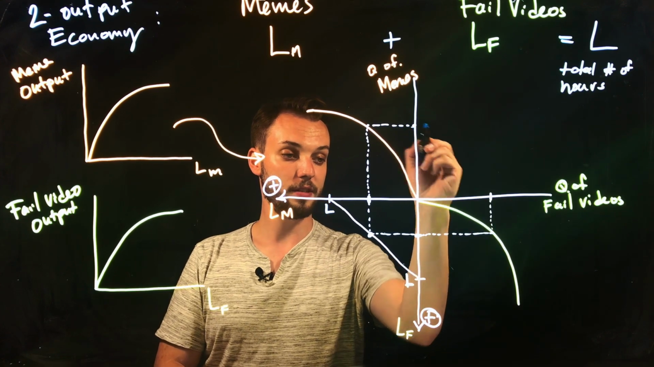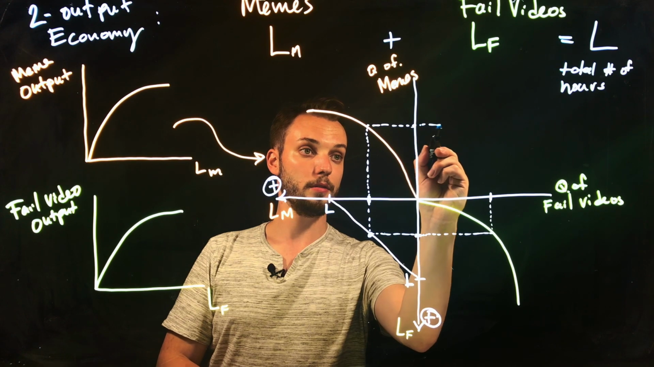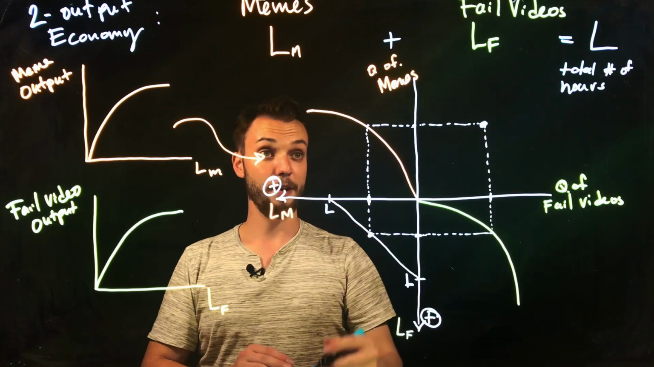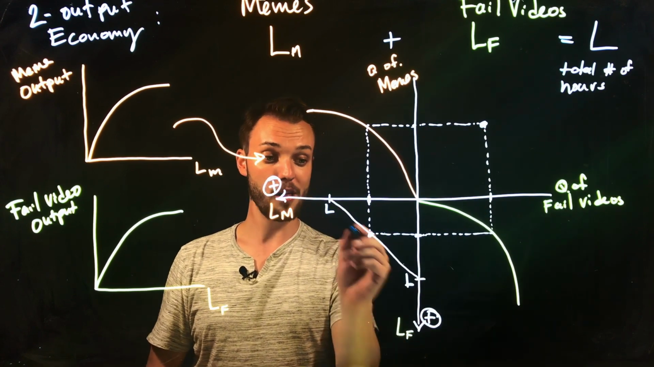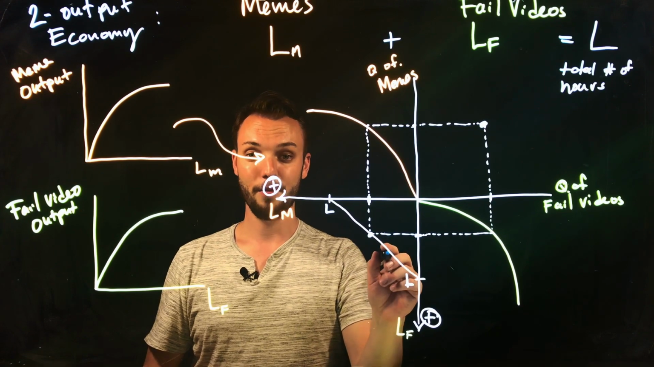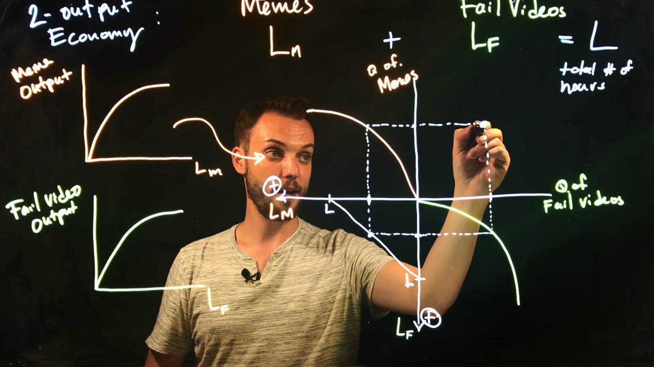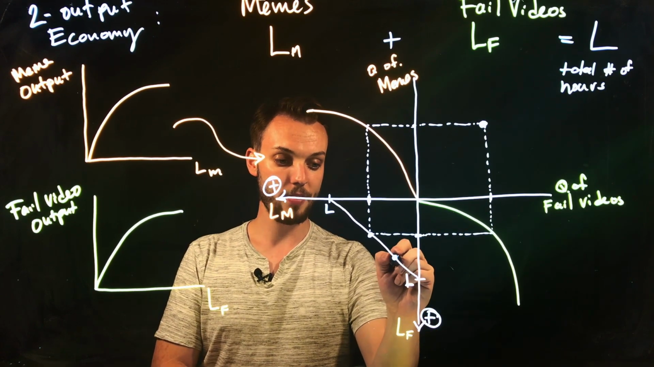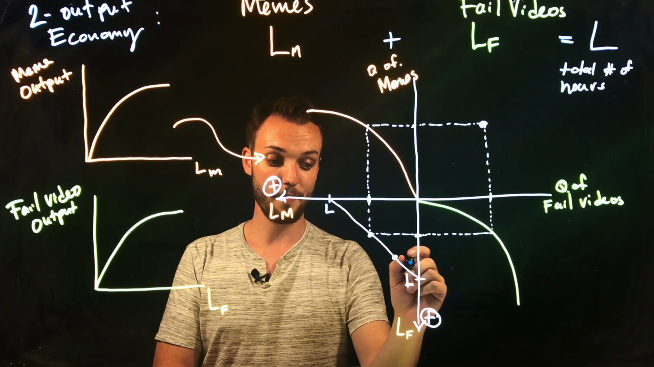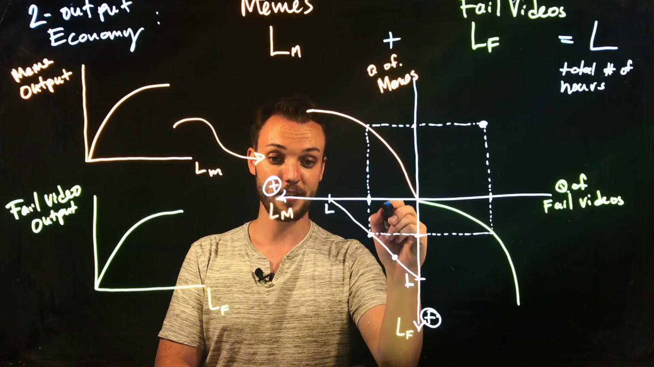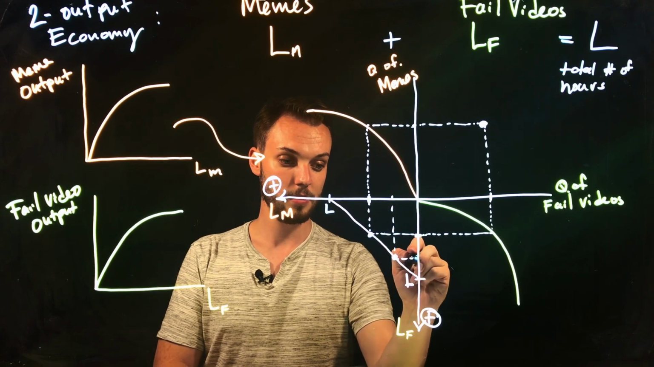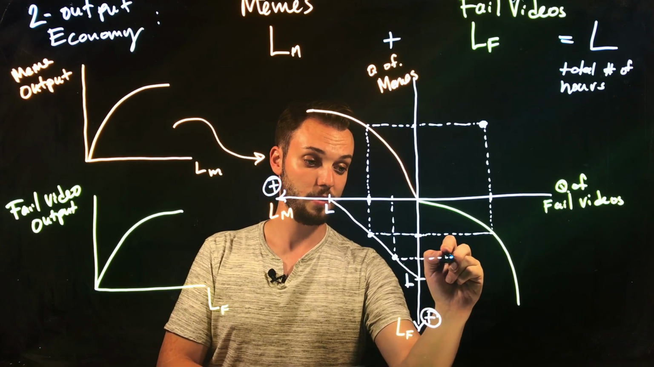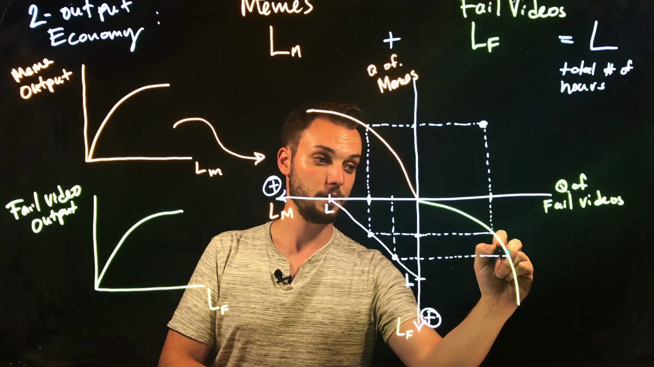Okay. So we have these two quantities. So the combination of fail videos and memes that you can produce, if we're using all of our labor inputs, meaning that there's no idle labor, then we're going to be at this point right here. Okay? And we can keep doing that for other combinations of labor inputs. So here we have more labor being used in fail videos, but less in meme production. Right? So we can trace out how much of each good we can produce if we're using that combination of labor.